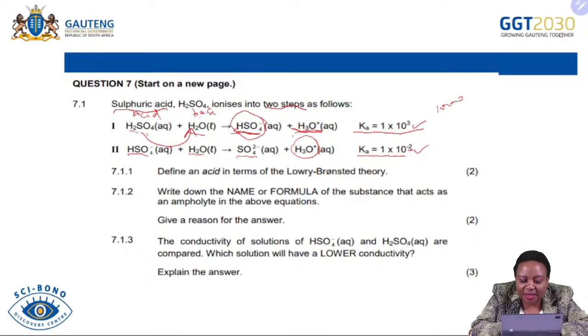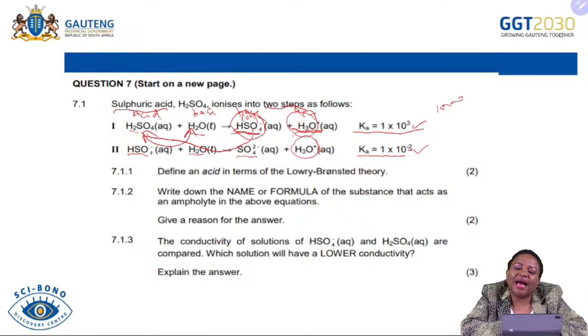Our base is our water. And then this side, this is our conjugate base from this acid, because it was formed from this acid. And this one is going to be our conjugate acid, because it was formed after water accepted a proton from sulfuric acid.